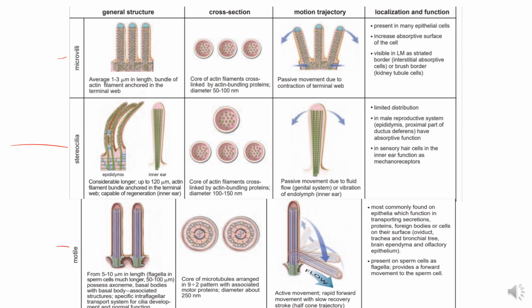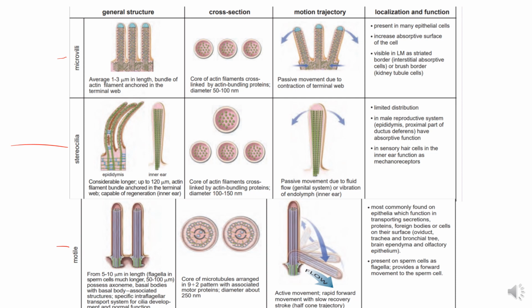Motion trajectory is passive movement, occurring in the microvilli due to contraction of the terminal web. This is a to and fro movement, just to shake the fluid around the microvilli to bring new fluid with more nutrients to surround the microvilli, so that these nutrients get absorbed.